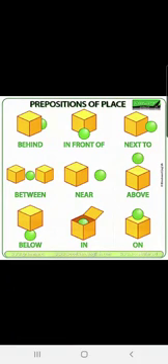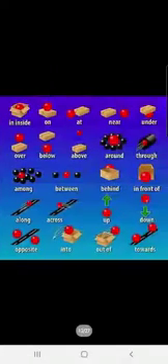Alright? Now let's see here. In the first picture, the ball is behind the box. Then the ball is in front of the box. The ball is next to the box. The ball is between two boxes. The ball is near. The ball is above. The ball is below. The ball is in. The ball is on the box. Alright? Okay, children. There are some more here.